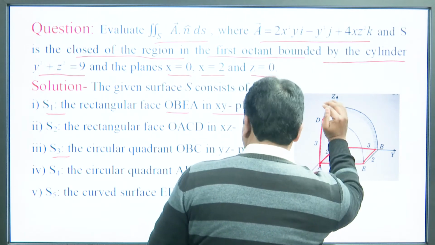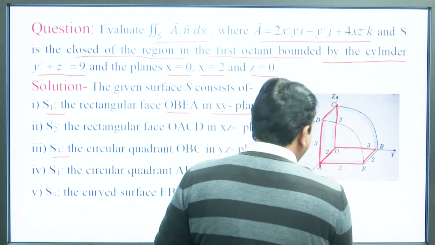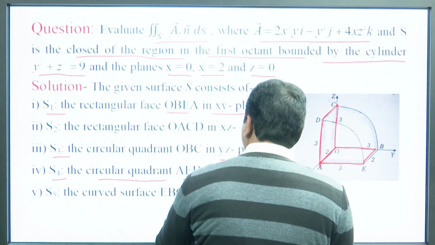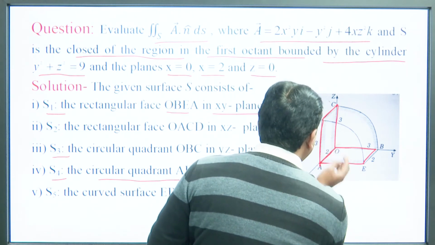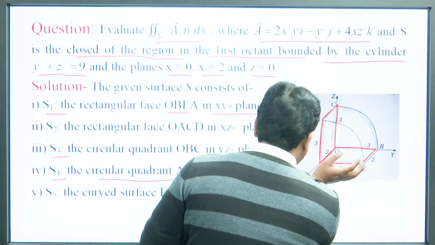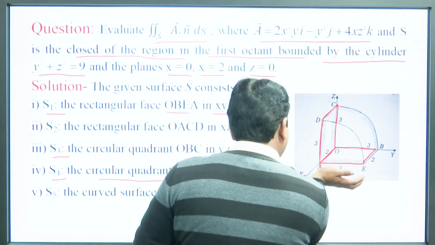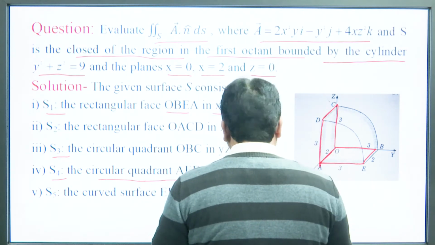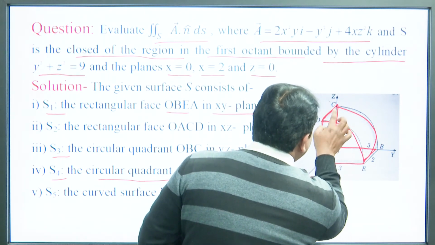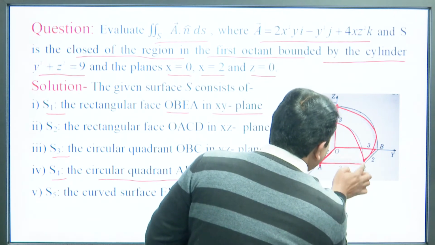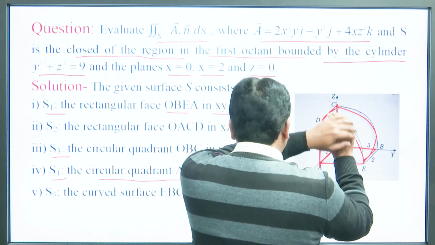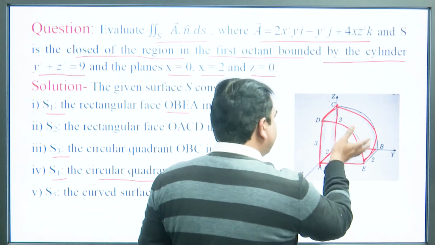S3 is the circular quadrant OBC in the yz plane, and next one is S4, the circular quadrant AED in the first octant. And finally, this surface, the curved surface EBCD in the first octant. So, we have the 5 surfaces here.